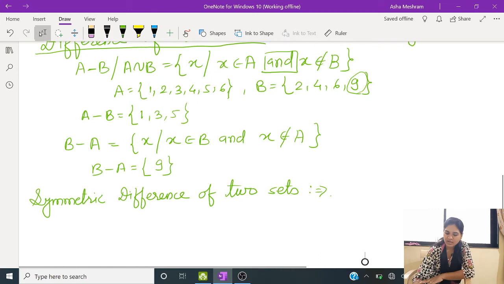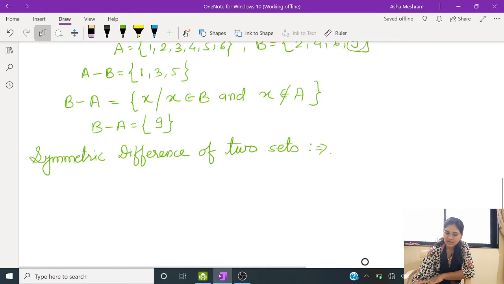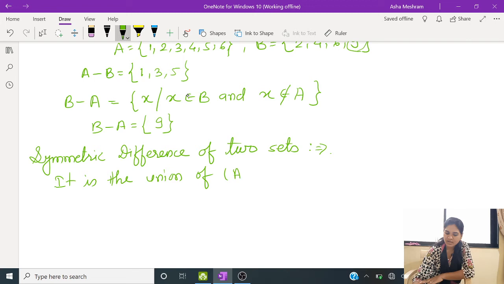It is the union of A minus B and B minus A.